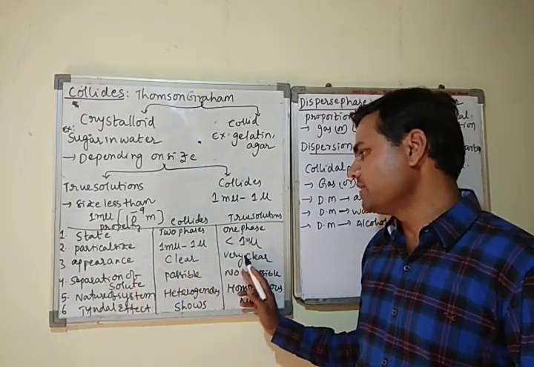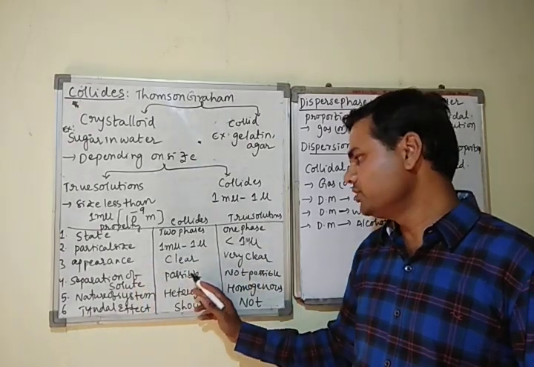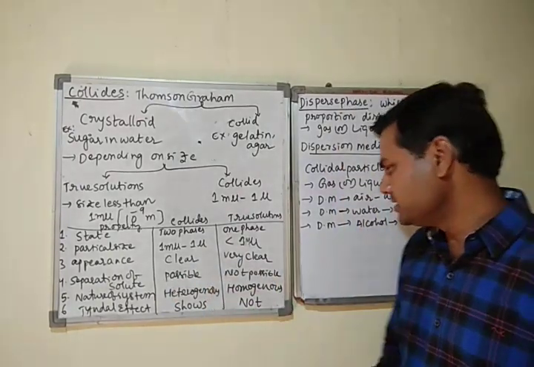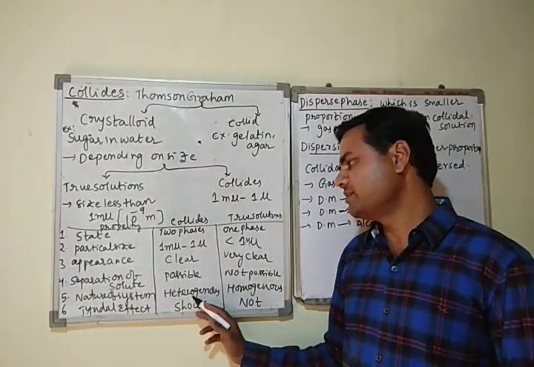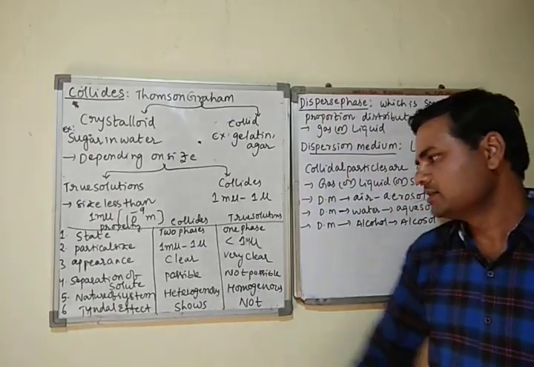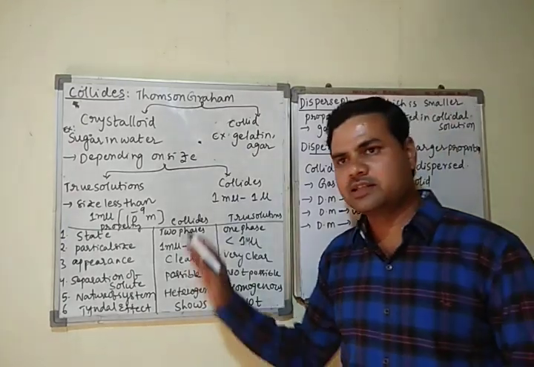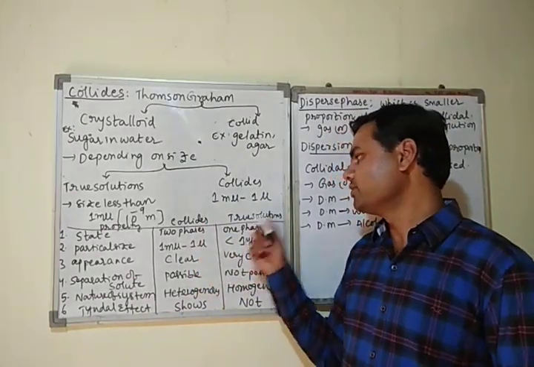Appearance is clear, it is very clear. Separation of solute not possible. Separation of solute is possible. Separation of solute is not possible. Nature of system: it is heterogeneous, it is homogeneous. Tyndall effect: it shows, but it cannot show the Tyndall effect. So these are the properties of colloids and true solutions.